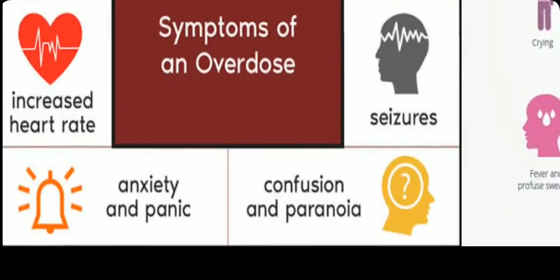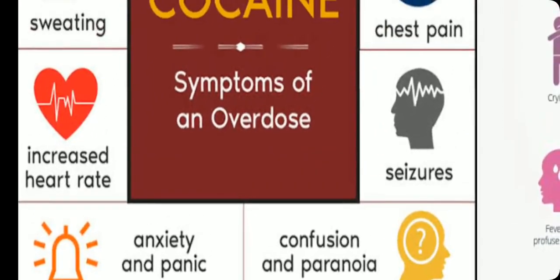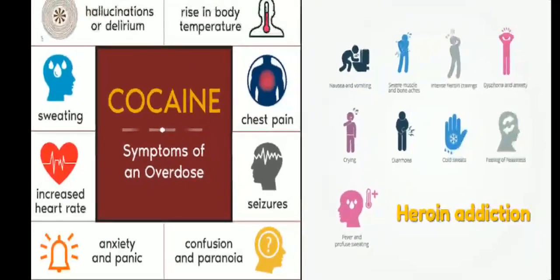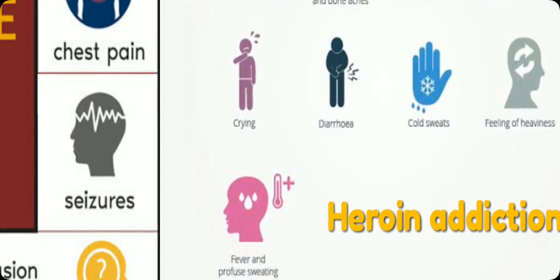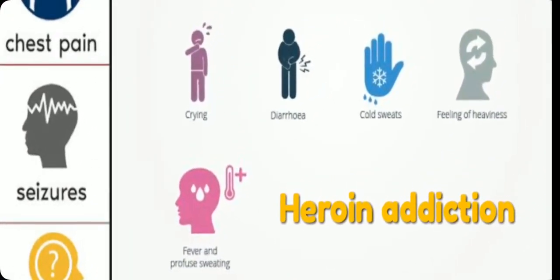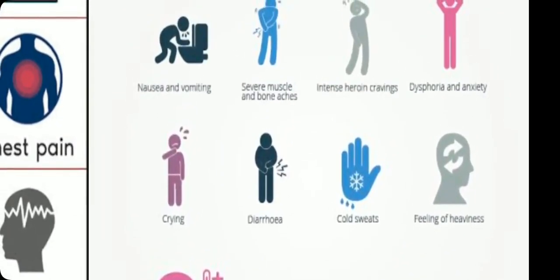It means headache, anxiety and panic attacks are there. The person urges to take it and demands it, and may be emotionally not fit. Fever and profuse sweating because of heroin addiction, cold sweats, feeling of heaviness, intense heroin cravings, and severe muscle and bone aches. It means internally the person's body organs are not working well.